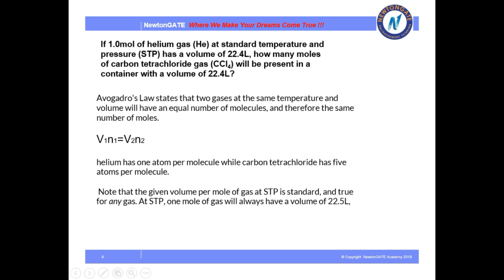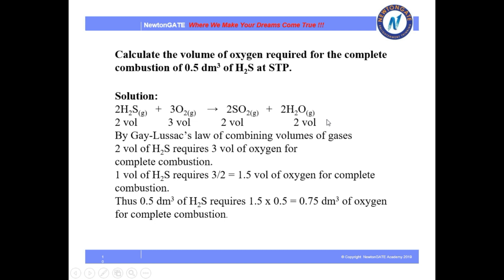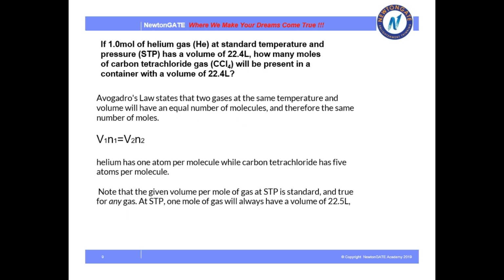So in that case, if we take helium N1 as 1 and N2 as 5, we have already been given the volume of helium as 22.4 liter. By applying this formula, we can easily solve that V2 will be 22.5 liter.